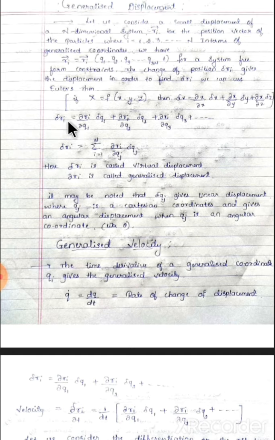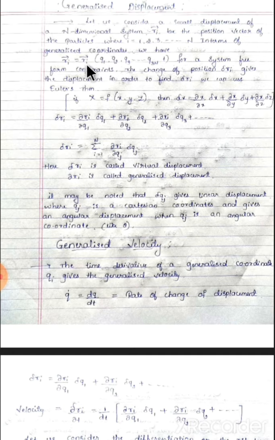That equals f of x, y, z, which is nothing but vector Ri of q1, q2, and so on. So delta Ri equals dou Ri by dou q1 into delta q1, plus dou Ri by dou q2 delta q2, plus dou Ri by dou q3 delta q3, and so on. This is about the generalized displacement.